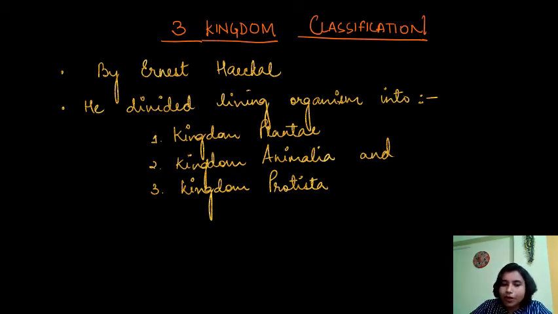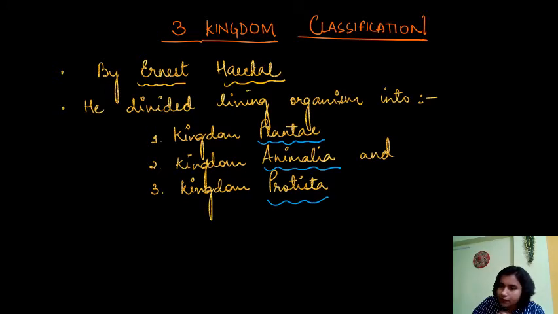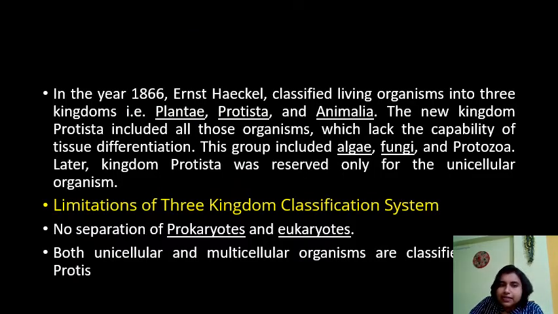Next, we will move to our three kingdom classification. So if we talk about three kingdom classification, it was given by Ernst Haeckel. The scientist who proposed this three kingdom classification was Ernst Haeckel. What he has done, he divided the living organism into three kingdoms. What are the three kingdoms? Kingdom Plantae, Animalia and Protista. We will see now. See here. In the year 1866, Ernst Haeckel classified living organism into three kingdoms: Plantae, Protista and Animalia.